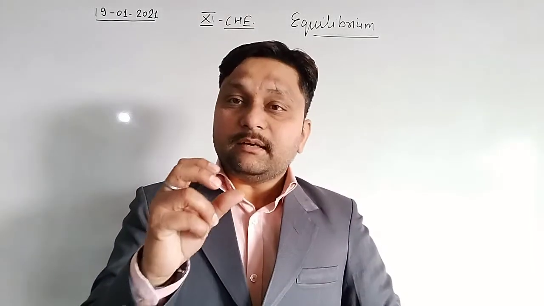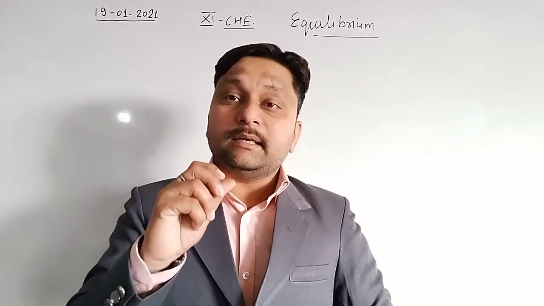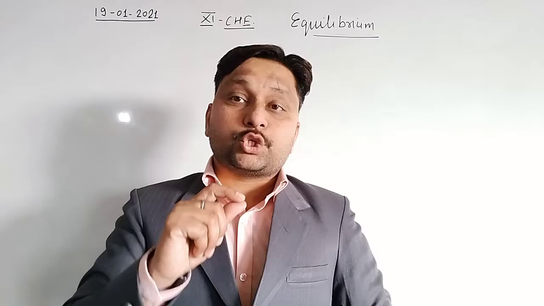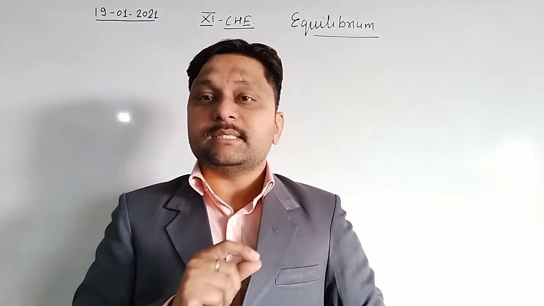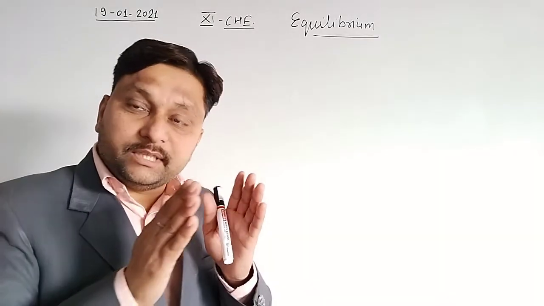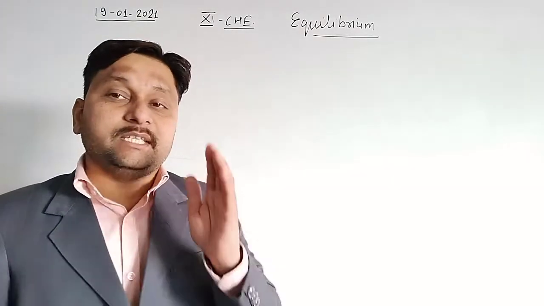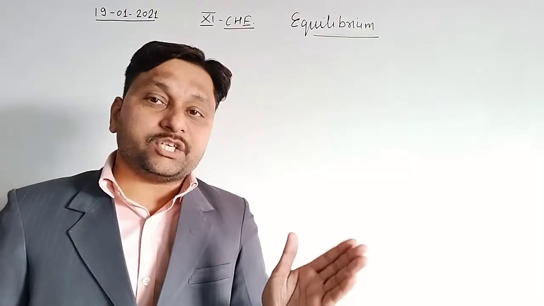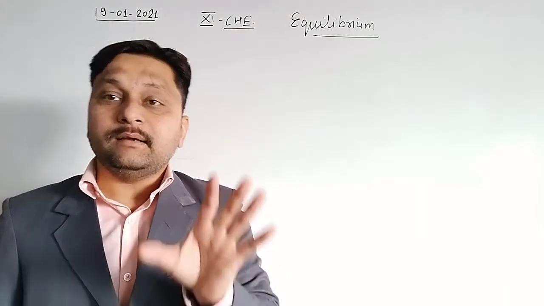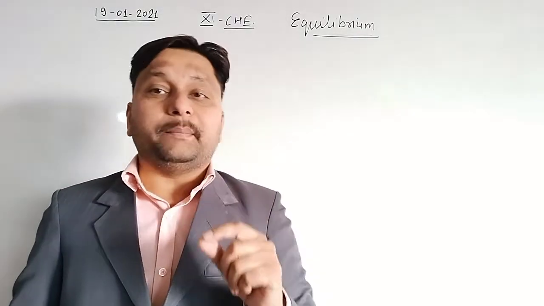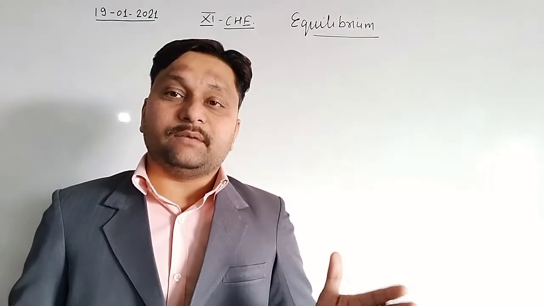Clear? So there are a number of compounds and chemical reactions shown by ionic conditions and they are reversible in nature. If these are reversible in nature, it means they have the tendency to show equilibrium when the forward reaction and the backward reaction are both the same. Clear? So we are talking here about the new topic, that is, first of all we start with the acids and